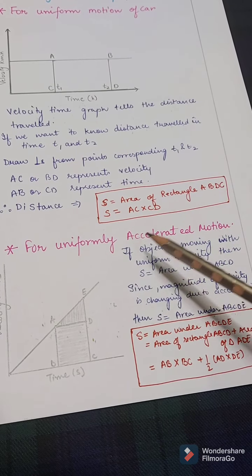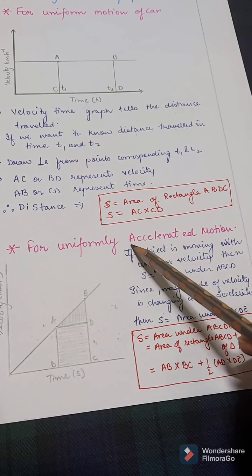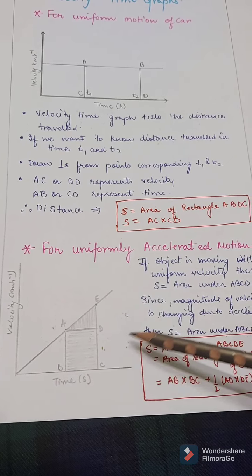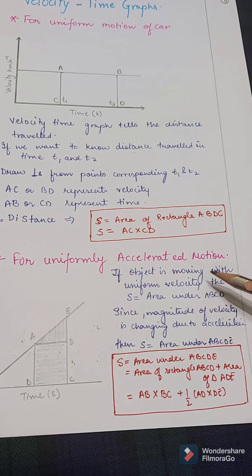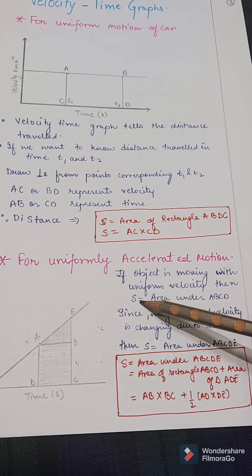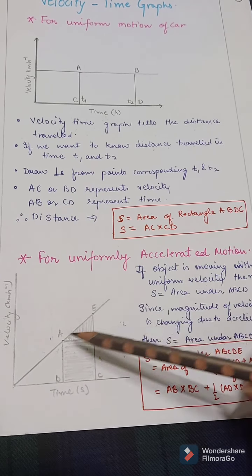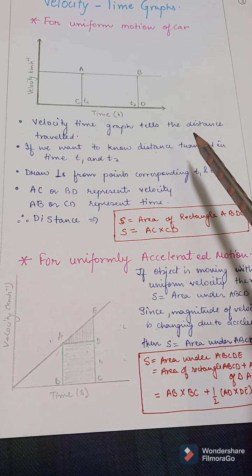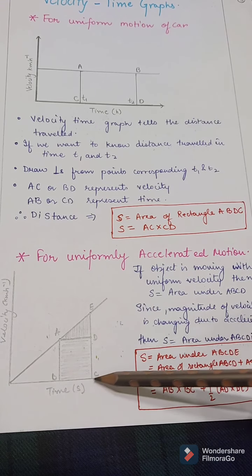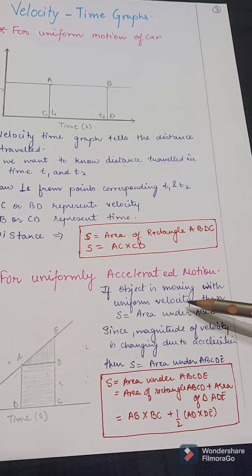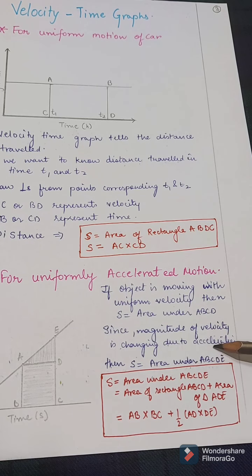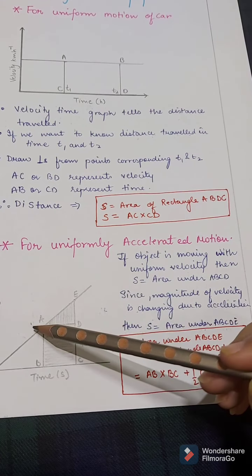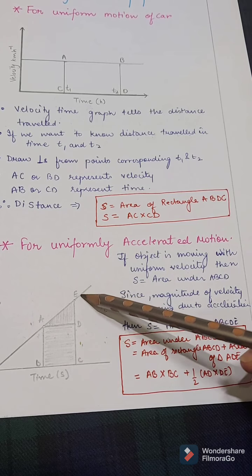Now for the uniformly accelerated motion, here accelerated motion is considered. The graph is like this. If the object is moving with uniform velocity, then the distance traveled will be the area under ABCD, as we already saw. Since the magnitude of velocity is changing due to acceleration, the distance will be the area under ABCDE.